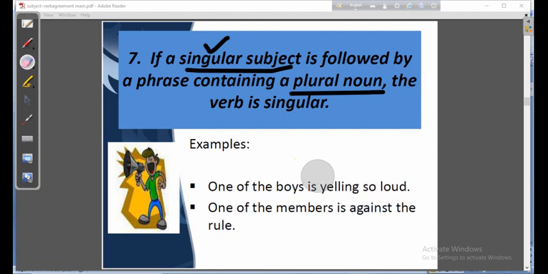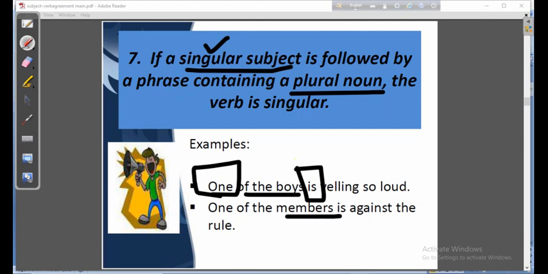Look at it very carefully. What is it here? One of the boys. So I'm not talking about all the boys. I'm only talking about one boy. So one here is singular, and that is why the verb will be singular. One of the members. I'm not talking about all the members. I'm talking only about one. So our verb has become singular and it will take s.